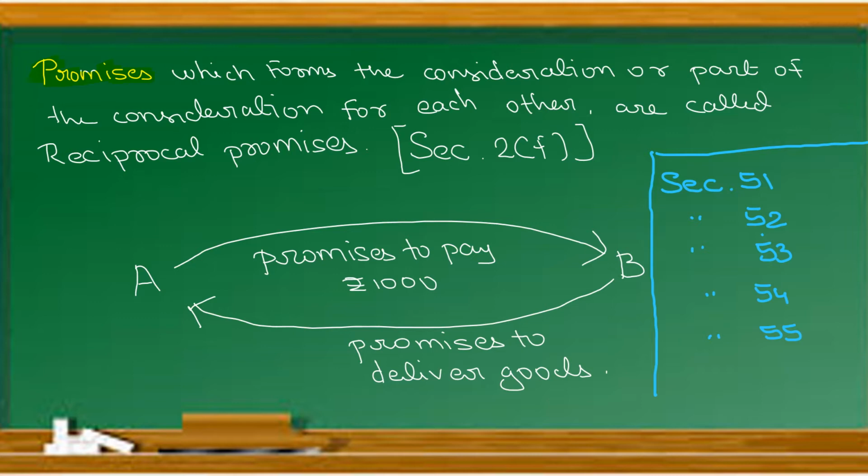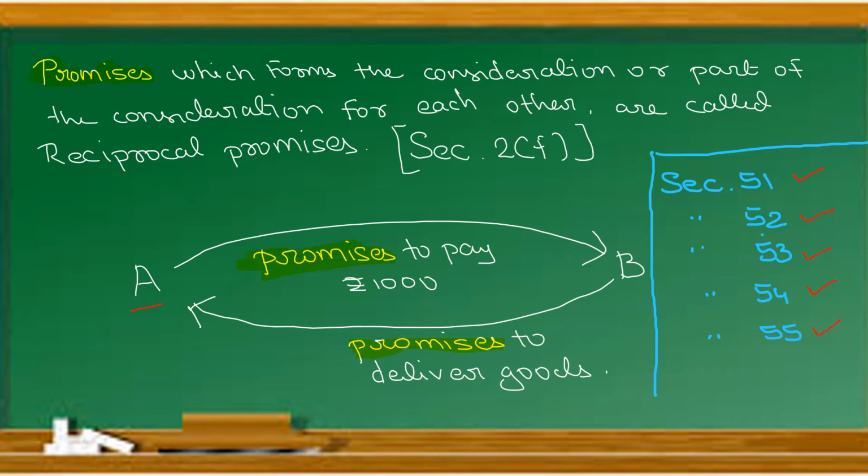See here. Say Mr. A promises to pay rupees 1000 to B. In return, B is promising to deliver goods. Here both the parties are doing what? Only promise. None of them have done any action on this contract. Mr. B has not delivered the goods to A yet. Mr. A has not paid 1000 rupees to B. Both are still in a promise mode, right? That is why both of these are called reciprocal promises. So in today's lecture we are going to see five sections: section 51, 52, 53, 54 and 55.